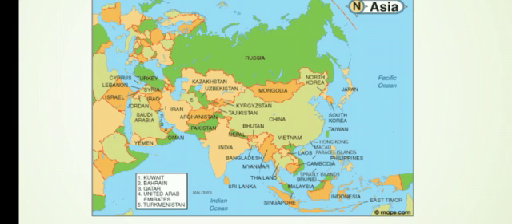Can you locate Pakistan? Yes, that one, the green one. And as you can see, there are other countries besides Pakistan. And if you can see the red line outside Pakistan and outside every country, this red line is the border of that country.